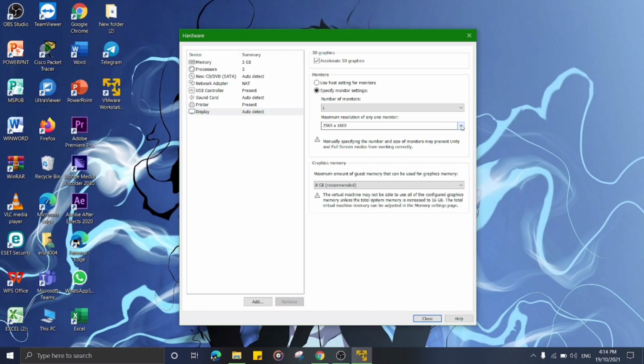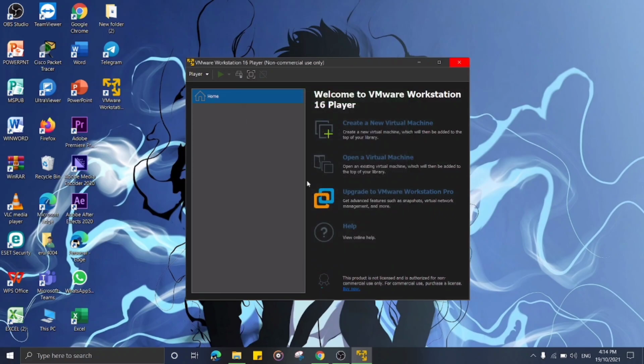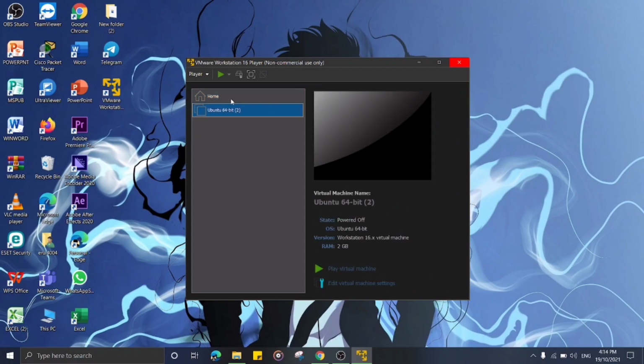And for resolution choose 1024. Then click close and now just click finish. And now Ubuntu is already installed in VMware. Just play virtual machine.